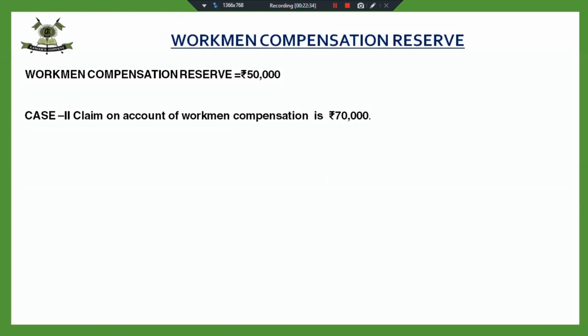Now, if it is 50,000 and the claim is 70,000, claim is greater than the reserve. Yes, if the claim is greater, then.